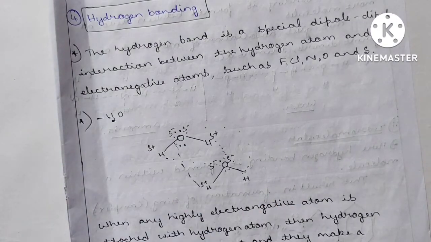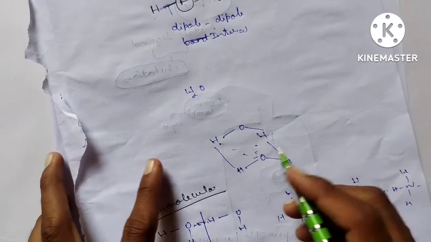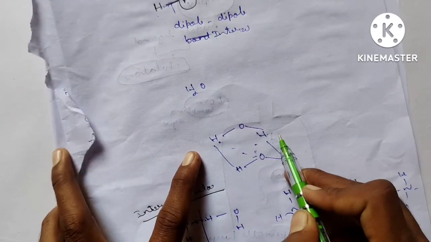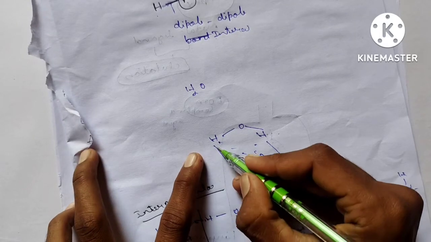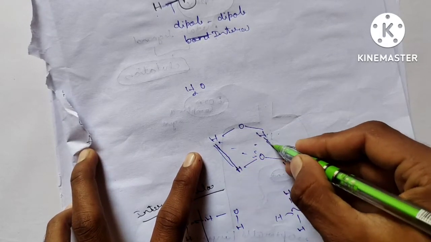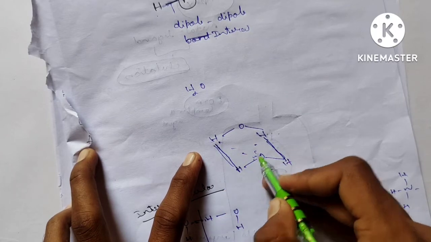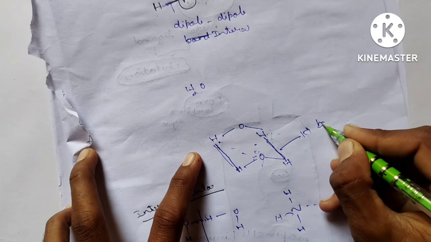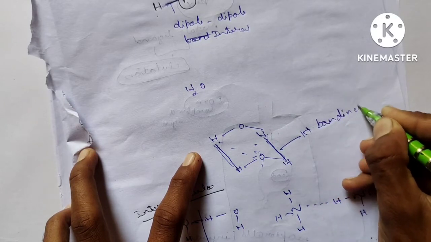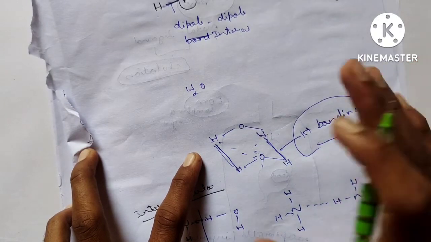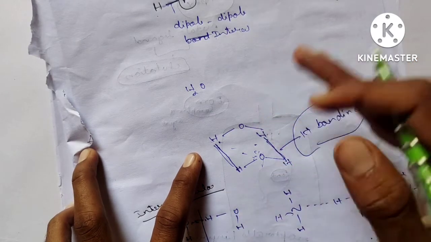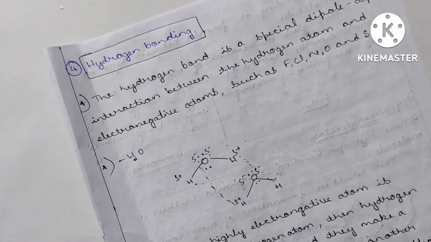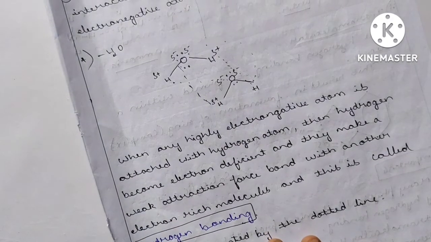See, this is the water example we have taken. This is H2O, water. Now if you split this water, HOH, the bonding you are observing between H and O is nothing but the hydrogen bonding. Now what is the role of this hydrogen bonding? Why is it very important in medicinal chemistry? We will study its biological action and uses here only. So don't quit the video, watch the video until the last.